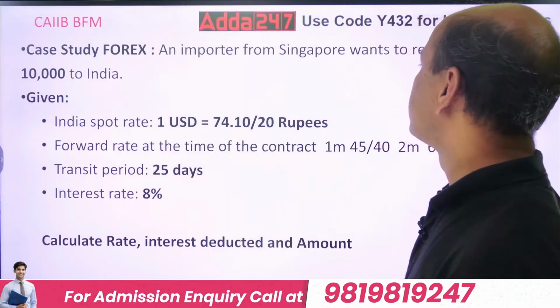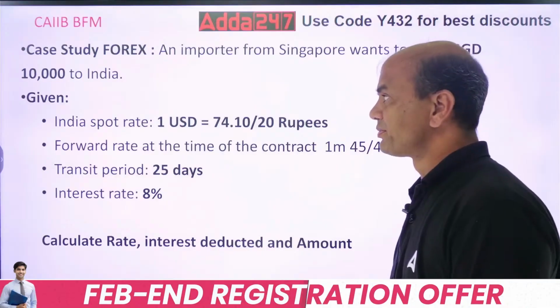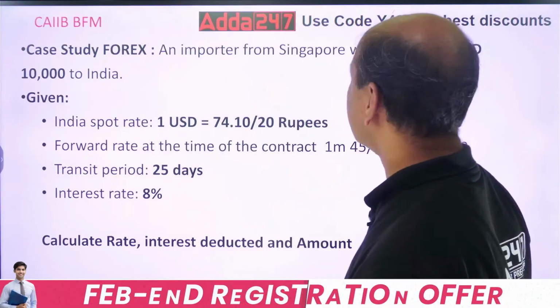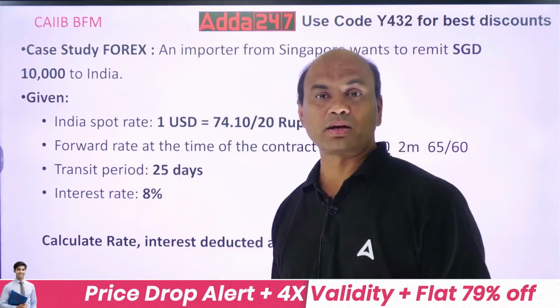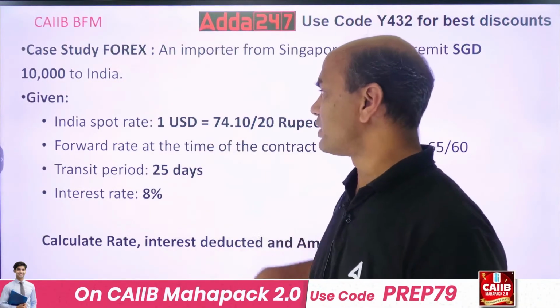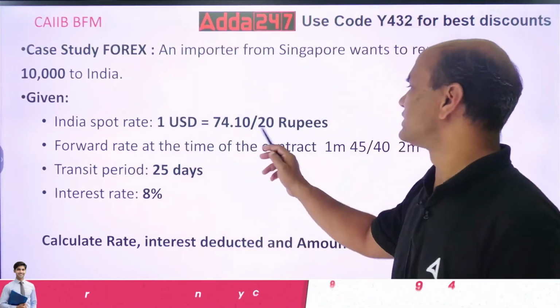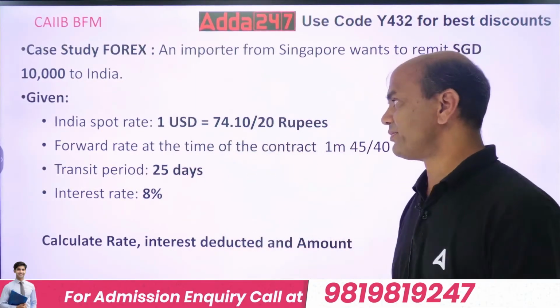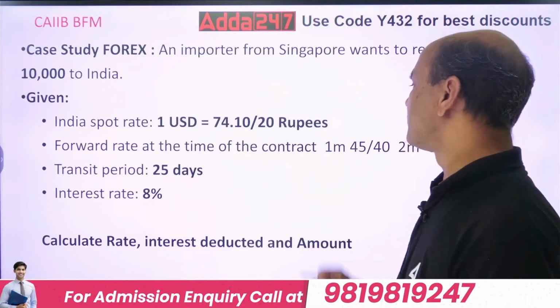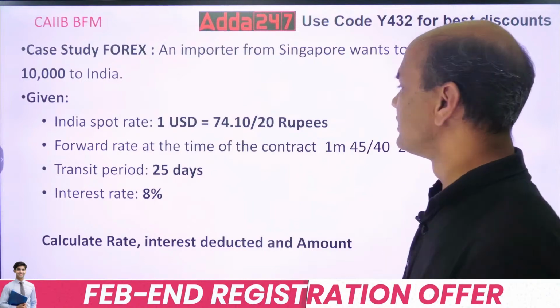An importer from Singapore wants to remit SGD 10,000 to India. So an importer from Singapore wants to remit SGD to our country, Bharat. Given: spot rate is 1 USD equals 74.1020 rupees. Forward rate at the time of contract is 1 month 45.40, 2 months 65.60.